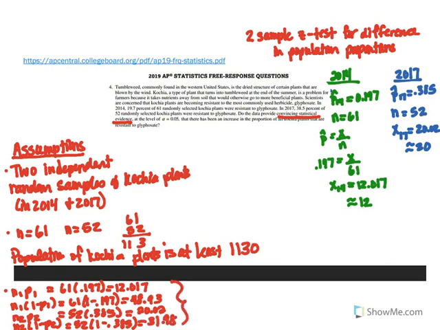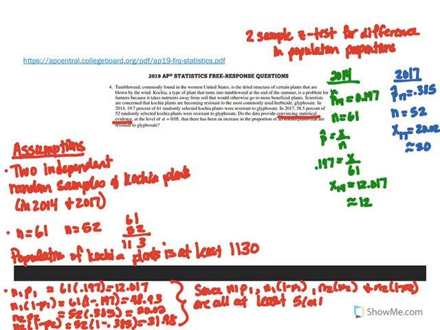But what does all that mean? Since n1 p1, n1 times 1 minus p1, n2 p2, and n2 times 1 minus p2 are all at least 10, some books say 5, you could say either 5 or 10, the distribution is approximately normal. Make sure we're not determining that it is exactly normal. We are saying it can be approximated by a normal distribution.